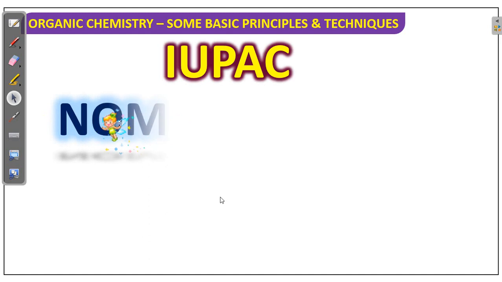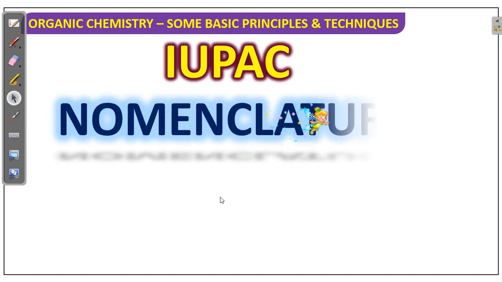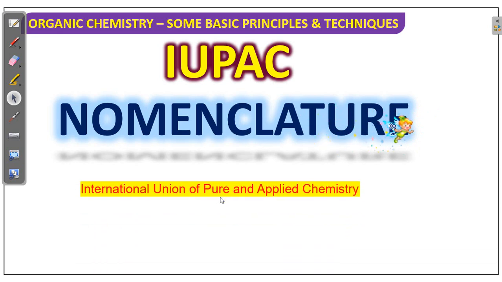The main topic today is IUPAC nomenclature. What is IUPAC? IUPAC means International Union of Pure and Applied Chemistry. What is the purpose of this IUPAC nomenclature?